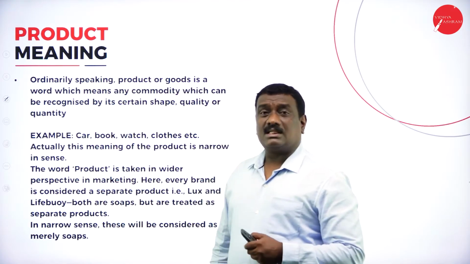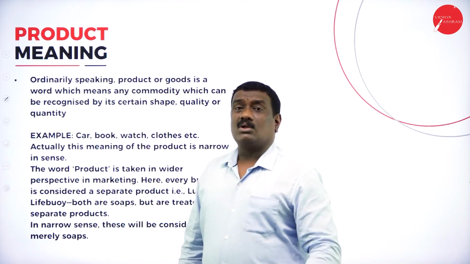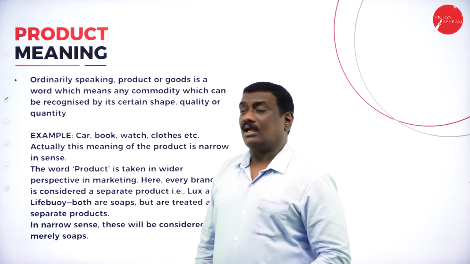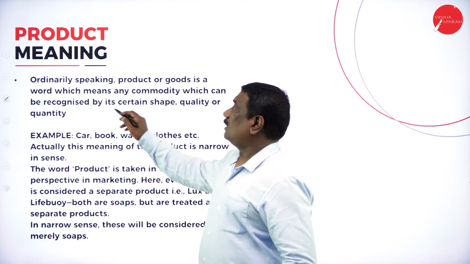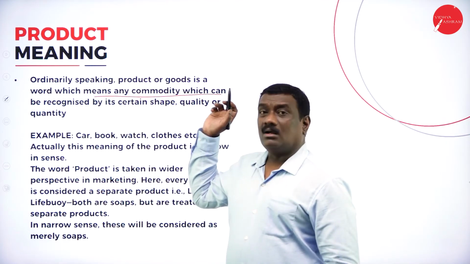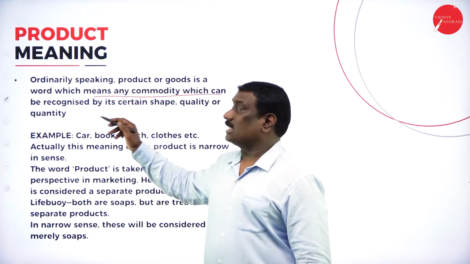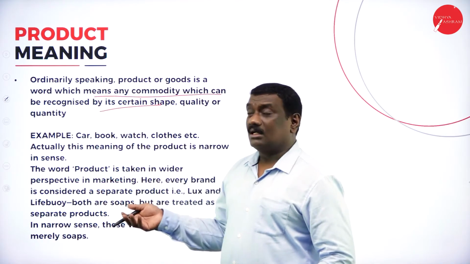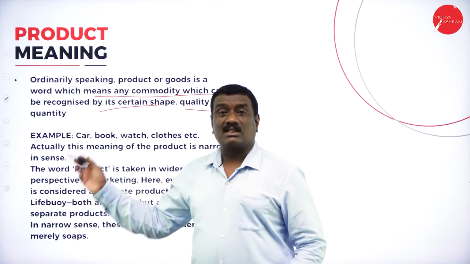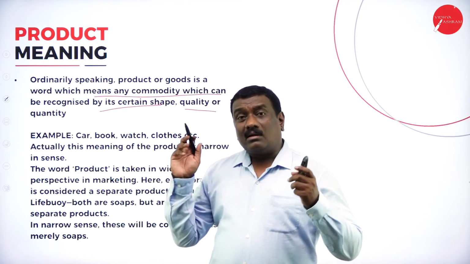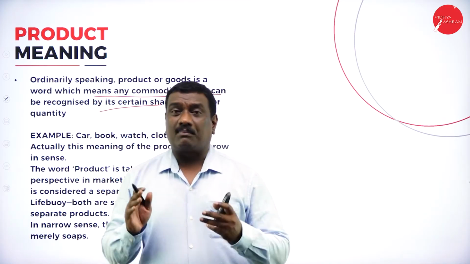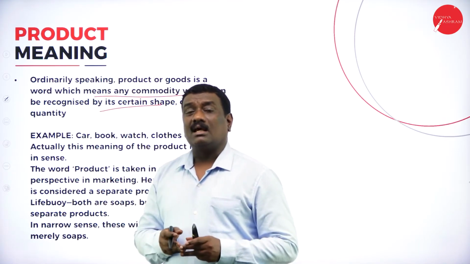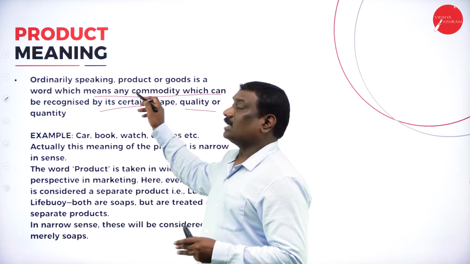So if you speak about products in an ordinary way, it is a word which means a commodity. It can be called a commodity, which can be recognized by certain shapes and colors, designs, and quality. So normally, if anyone asks what is a product, generally we say product means it can be a commodity.